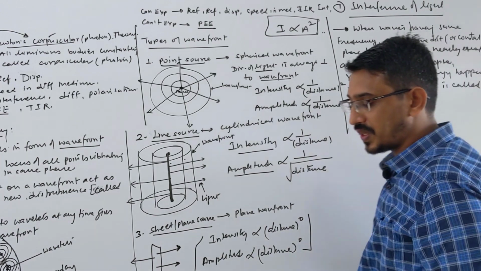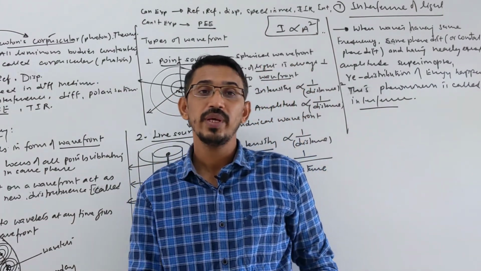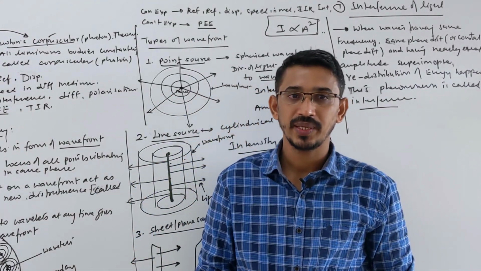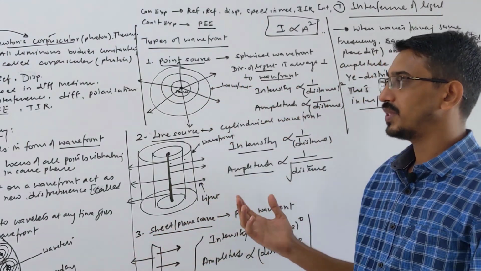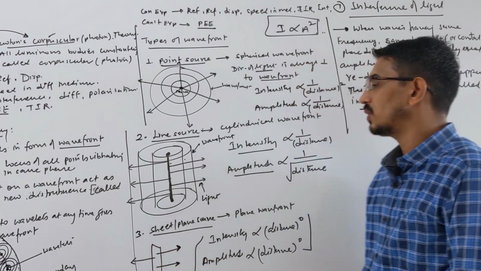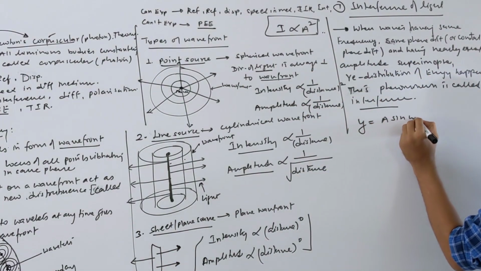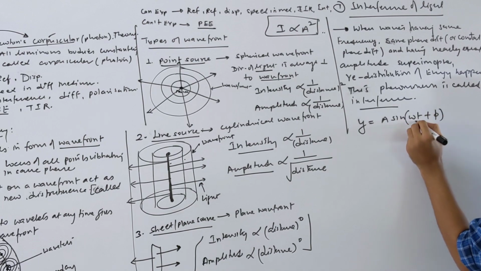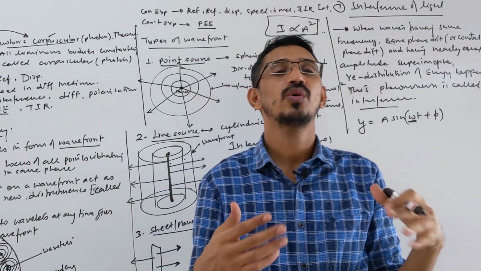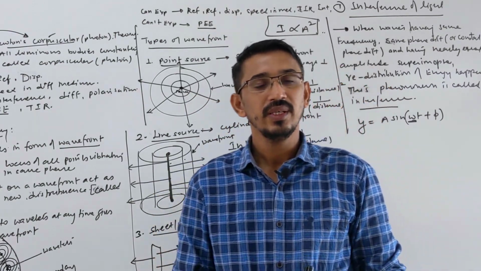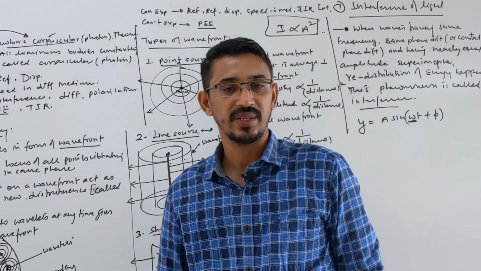Okay, understood. So what is the important condition? Two waves or more than two waves should have exactly the same frequency. Here the equation will be written in terms of sine and cosine. The equation is generally written like y equals a sin omega t plus some phase. This term is called angular frequency. That should be exactly the same for two or more waves which are interfering. If two waves have the same frequency, then only they will interfere, otherwise they will not interfere.